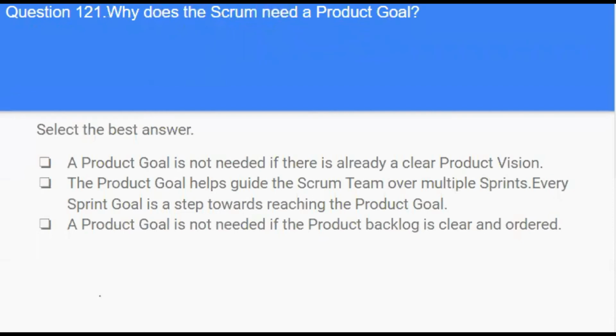Next question. Why does the Scrum team need a product goal? Options. The product goal is not needed if there's already a clear product vision. The product goal helps guide the Scrum team over multiple sprints. Every sprint goal is a step towards reaching the product goal. A product goal is not needed if the product backlog is clear and ordered.